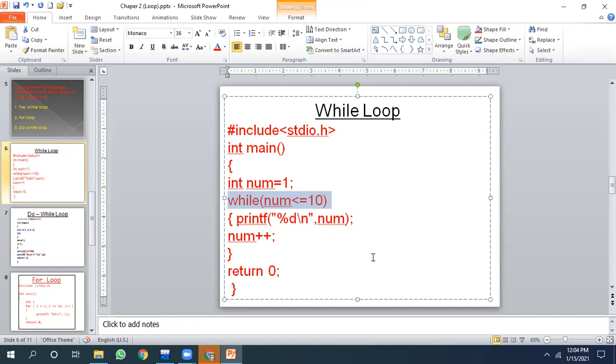So we find that the three parts of the loop are separate. In for loop, we saw all the three components were together. But here we find that all of them are separate. Initialization, condition, and counter, they are in separate places.